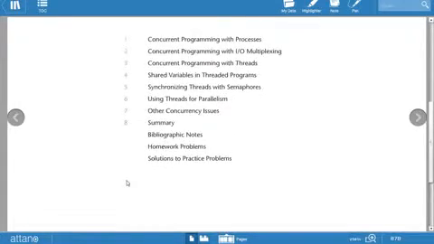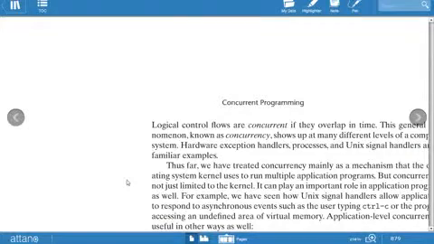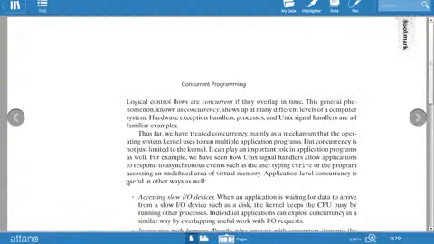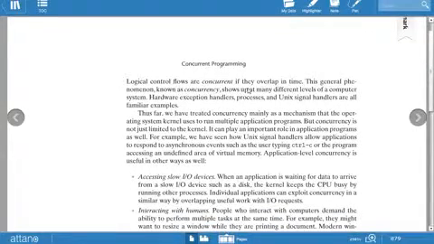First of all, what is concurrency? This says logical control flows are concurrent if they overlap in time. As I told you, if they overlap in time, that is they are executing more than one at the same time, that is known as a concurrent process. So any logical control flows are concurrent if they overlap in time. The general phenomenon is known as concurrency.